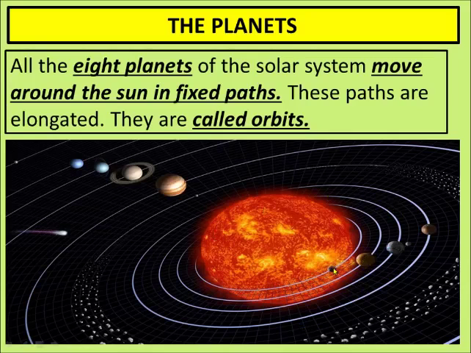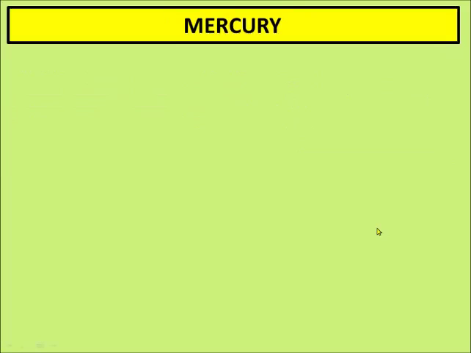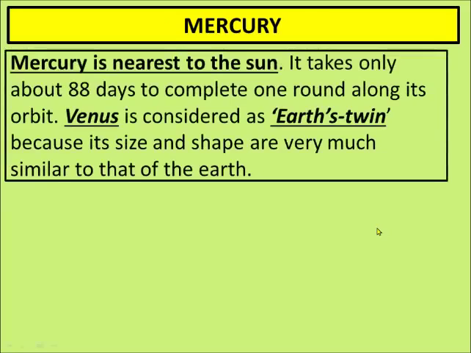Suppose this is Mercury, Venus, Earth. If this is Earth, it has its orbit and it will always move on its orbit. And Venus also has its orbit, and again it will only move on its orbit. It will not come out of its orbit. So these paths are known as orbits.